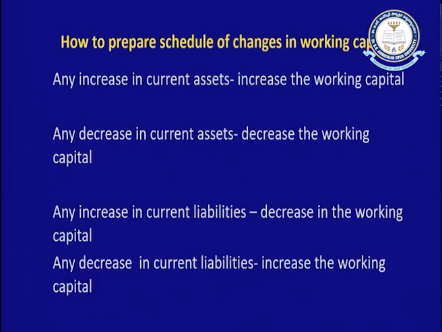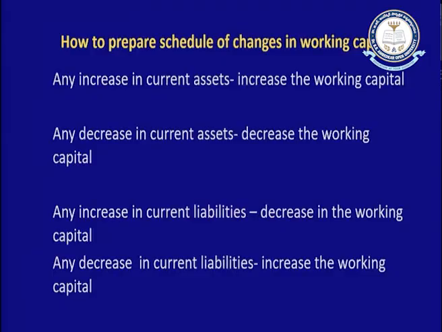So, a statement will be prepared on a pro forma basis: the statement of changes in the working capital. Then last year's stock value will be compared with this year's stock value. It is a current asset, and as it is increasing, it leads to an increase in working capital. Last year the current liability, outstanding expenses, was 10,000, and now in the current year it is 8,000. That means a decrease in current liability, hence it also increases the working capital. Like that, the changes in current assets and current liabilities must be analyzed to determine the working capital. Next, calculation of funds from operations.